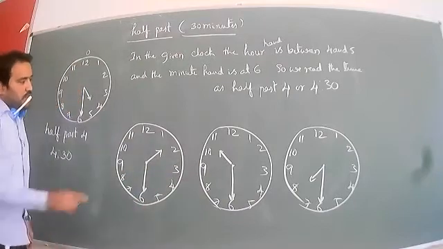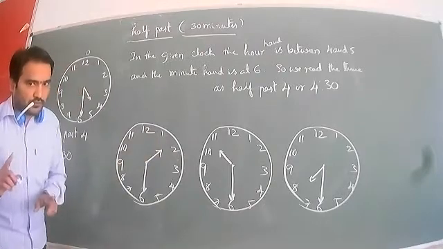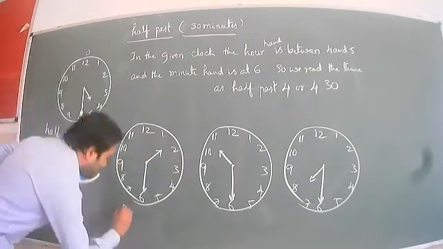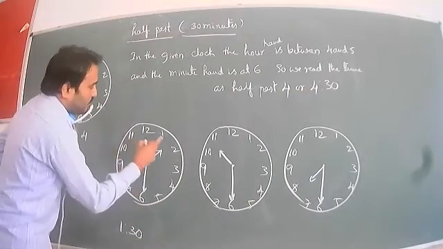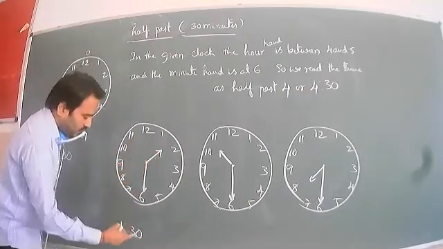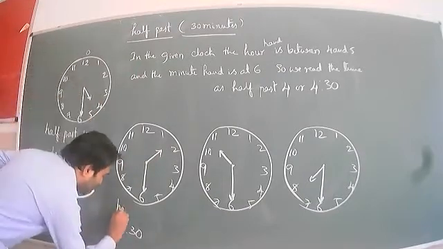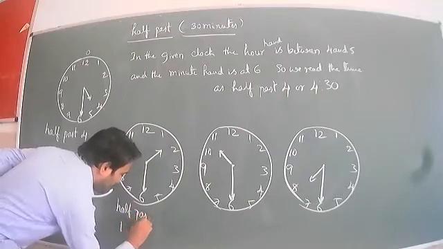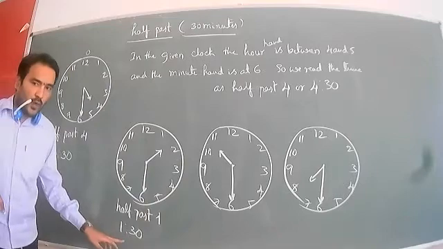So Guruji, the hour hand is between 1 and 2. Which hour can we take? 1 o'clock, so keep in mind. So the time is 1:30 because the hour hand is between 1 and 2, so we take 1. 6 is 30 minutes. 1:30. What do you call the time? Half past 1. I hope all of you understand. Half past 1. Next one.